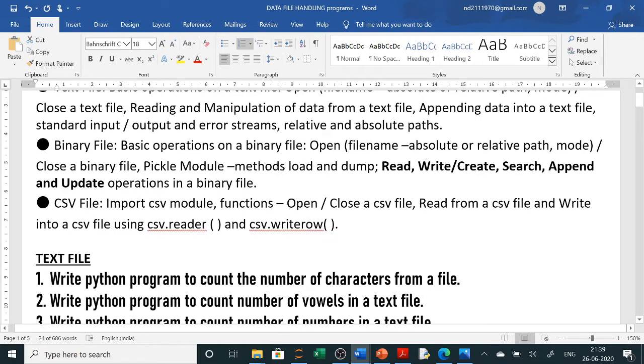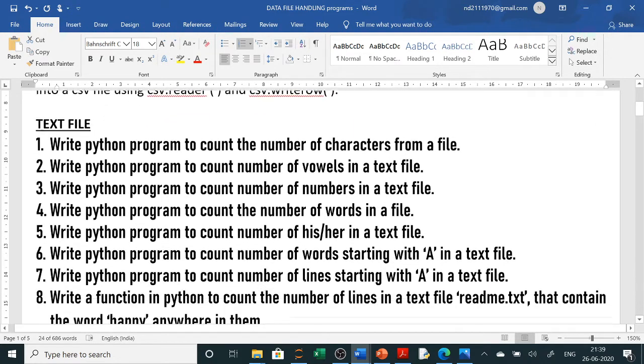Already we have done text file. We will use .txt and it is in textual form, and binary file is in binary form. In binary file we can use .dat, and using import pickle we will load and dump. Dump means to write and load means to read. So let us start with the text files program.